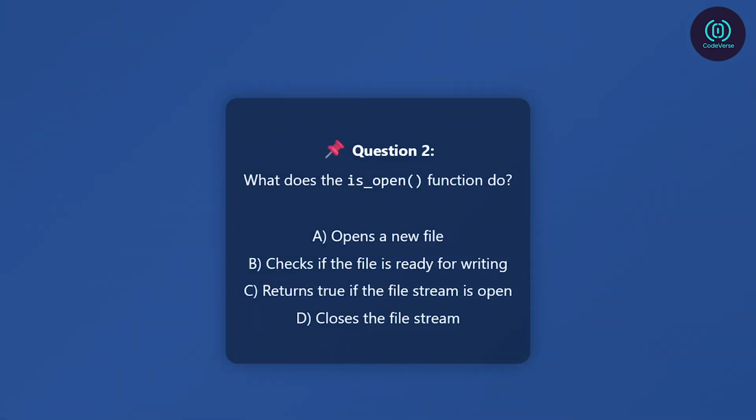Question 2. What does the is_open function do? A. Opens a new file. B. Checks if the file is ready for writing. C. Returns true if the file stream is open. D. Closes the file stream. Think carefully.